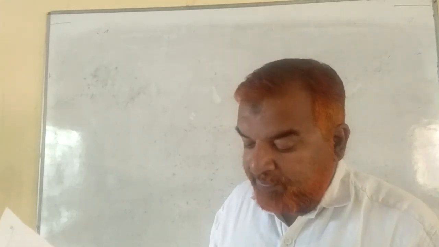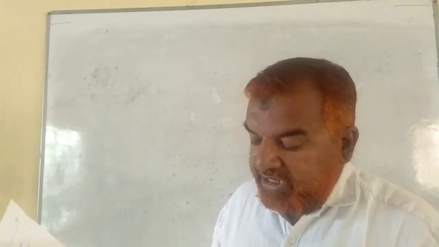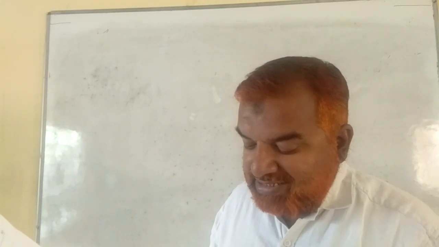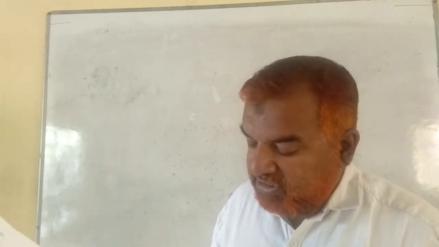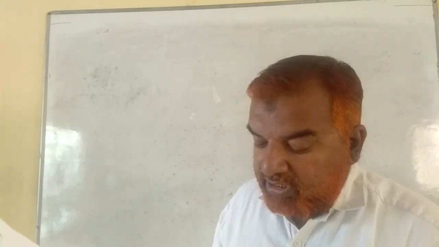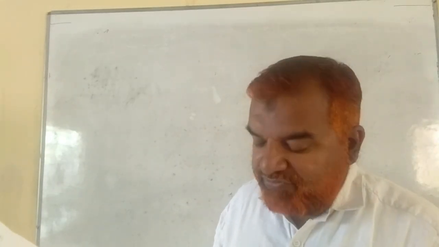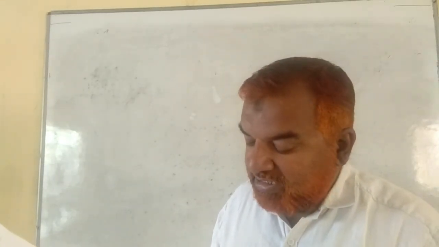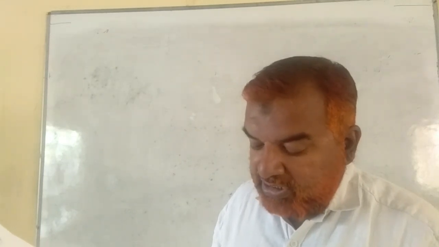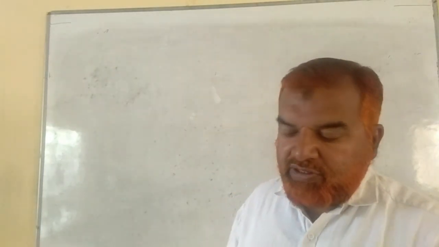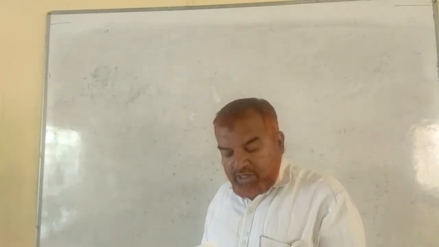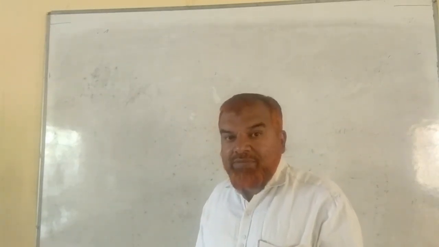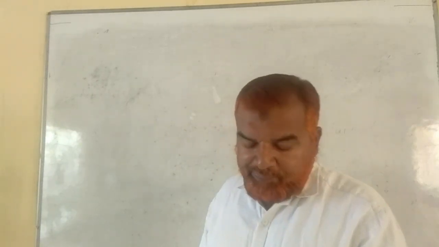Match the following. Column A: Sycon, Spongiella, Euspongia. Column B: bath sponge, Scyphia, freshwater. So A, Sycon is nothing but Scyphia. B, Spongiella is nothing but freshwater sponge, we have learned. And C, Euspongia is nothing but bath sponge, what we commonly use. Okay? Option A2, B3, C1.